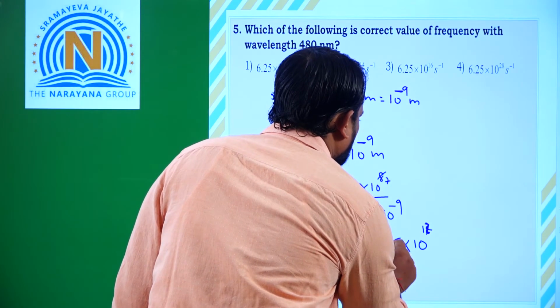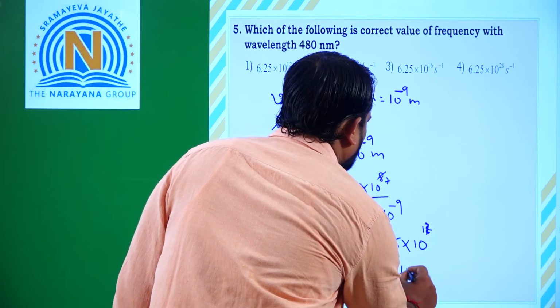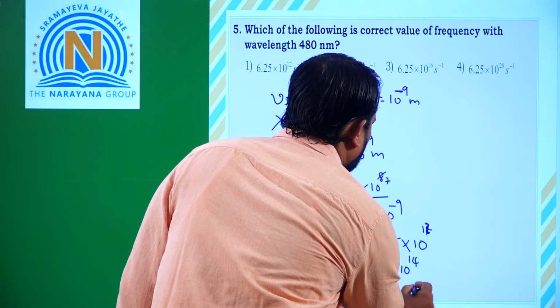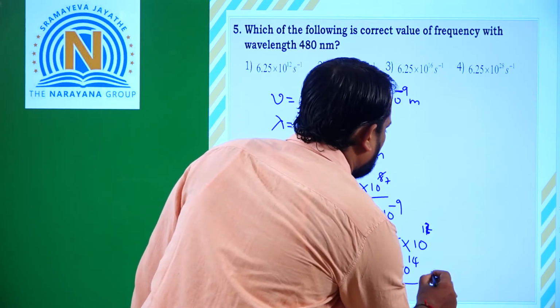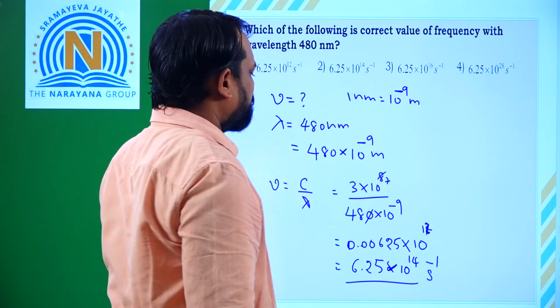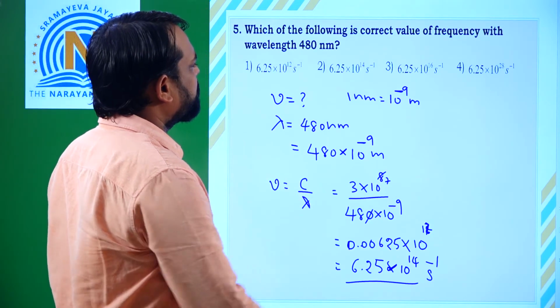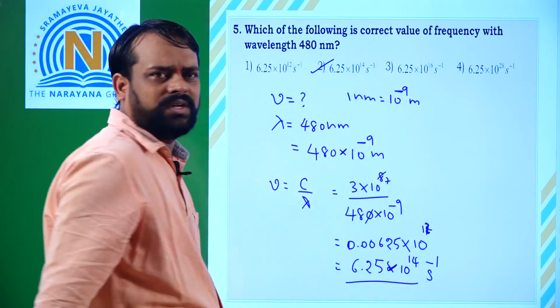That means 6.25 into 10 to the power of 14 second inverse. So which option is correct? The second option is correct.